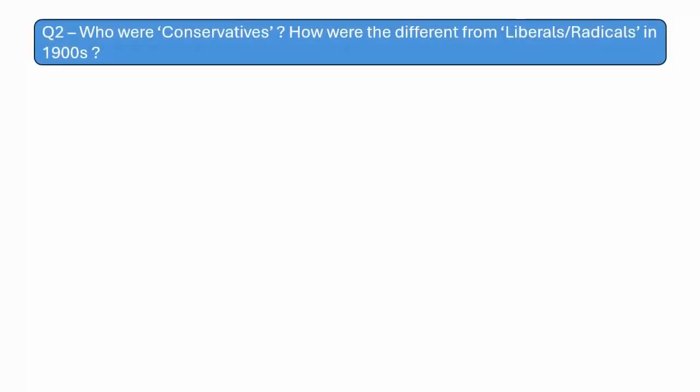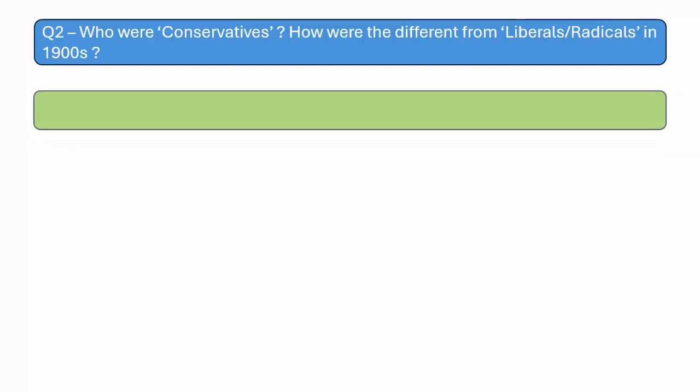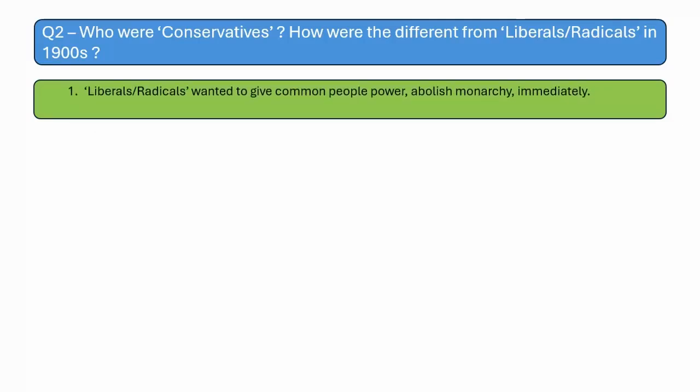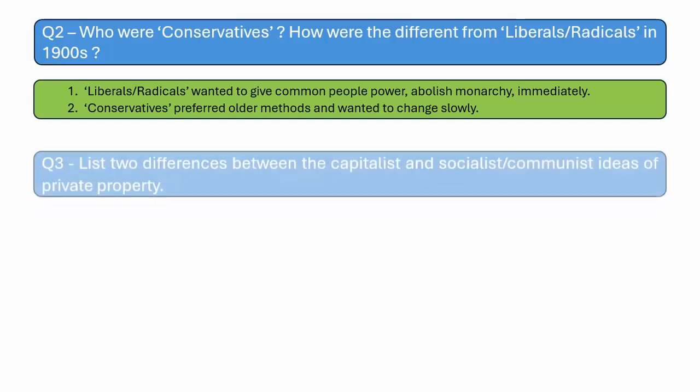Question 2. Who are the conservatives? How were they different from liberals/radicals in 1900s? Answer. Liberals or radicals wanted to give common people power and abolish monarchy immediately. Conservatives preferred older methods and wanted change slowly.